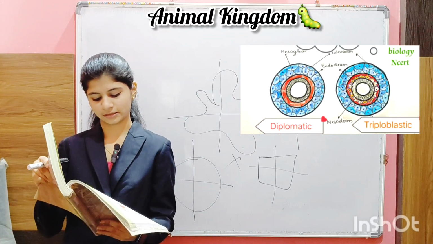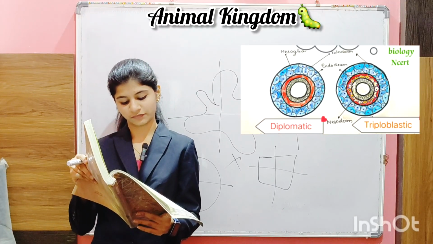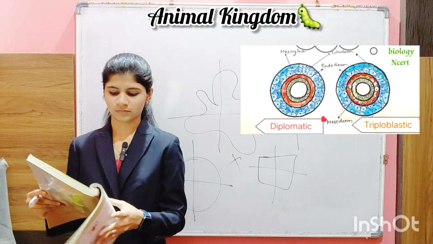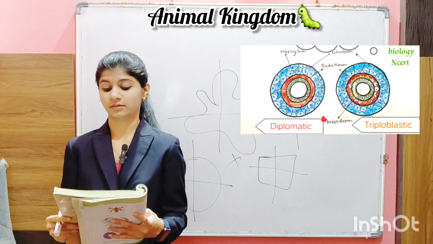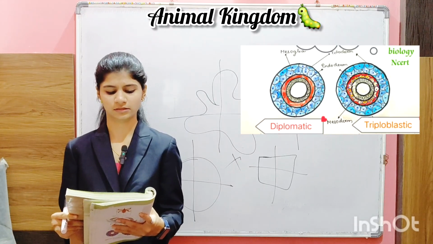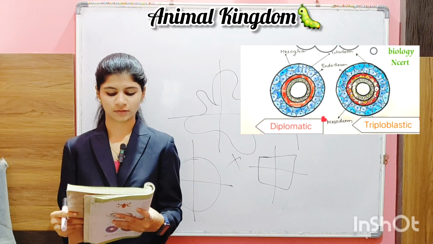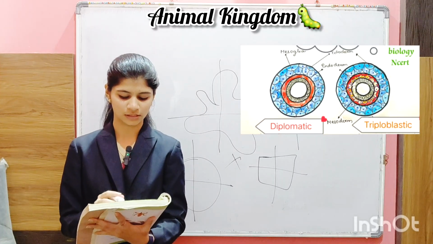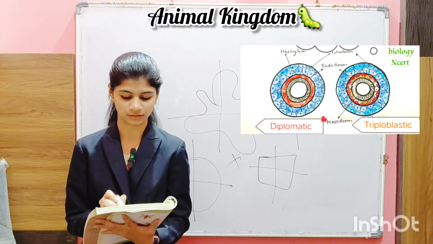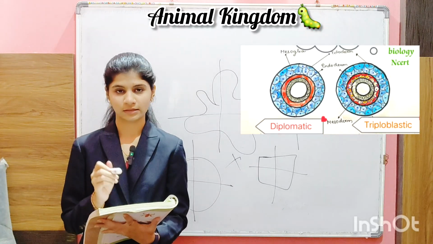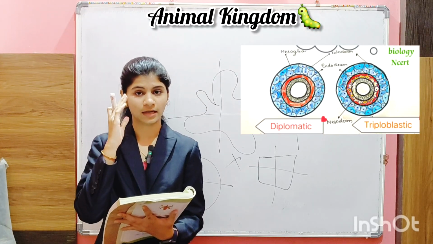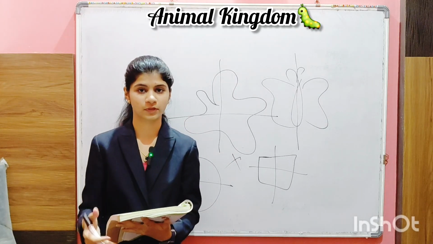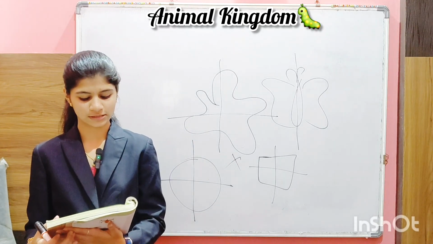For example, it is present in Coelenterates, with an undifferentiated layer, mesoglea, present in between the ectoderm and the endoderm. Those animals in which the developing embryo has the third germinal layer, mesoderm, in between the ectoderm and the endoderm are known as triploblastic. Obviously, in this first line only you can identify the third germinal layer. Third means obviously triploblastic. Keeping that in mind, you can make your own statements to remember the answers in your examination. Right. Now coming to the exercise 4.1.4.